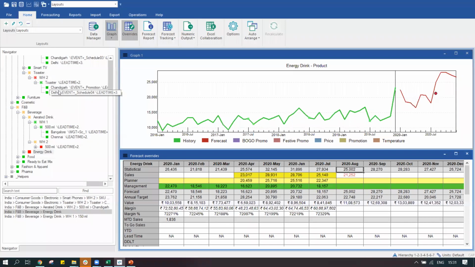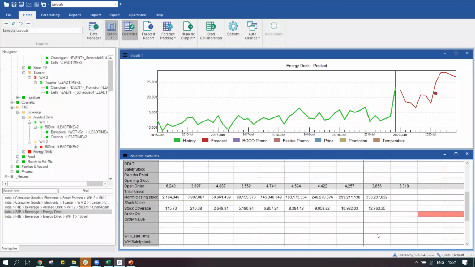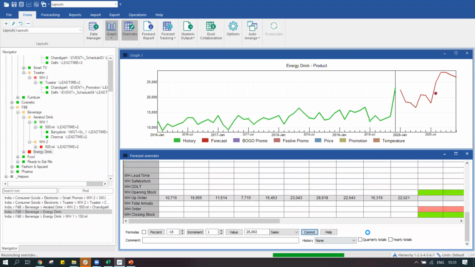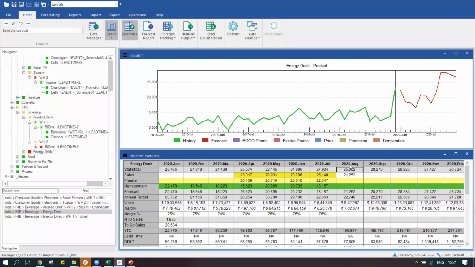I can similarly make change at a particular location level if I want to, and just save these changes automatically in the system. So everything would get updated over here, and they can make changes through the planner row. The planning team can come and make changes in the planner row, or the management team can come and make their final contribution and say that nothing doing. We are going to play very conservatively, and we are going to further reduce it, or maybe we are going to be very optimistic and increase the number and play along.